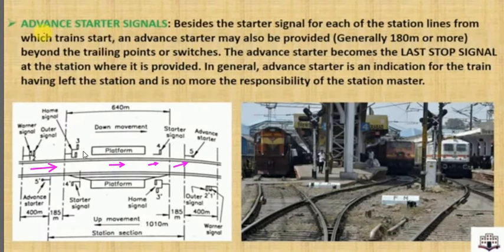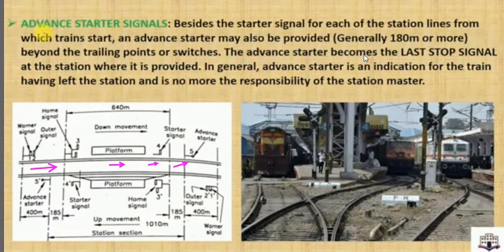So see here, what is the advanced starter signal? Besides the starter signal for each of the station lines from which the train starts, an advanced starter may also be provided, generally 180 meters or more beyond the trailing points or switches.